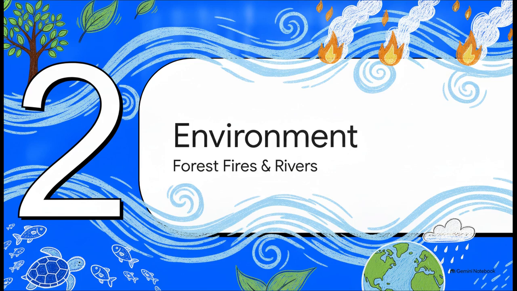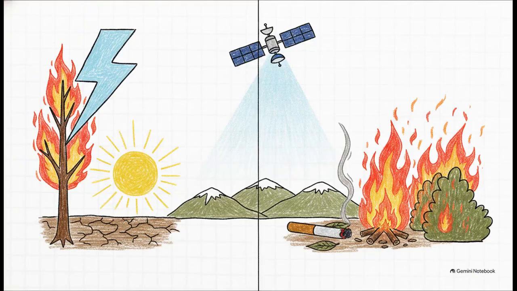Moving right along to Module 2, Environment, Forest Fires and Rivers. Starting off with our forests, between 2013 and 2021, we saw a staggering 186% spike in detected Indian forest fires. That's a massive jump. So what's driving this?